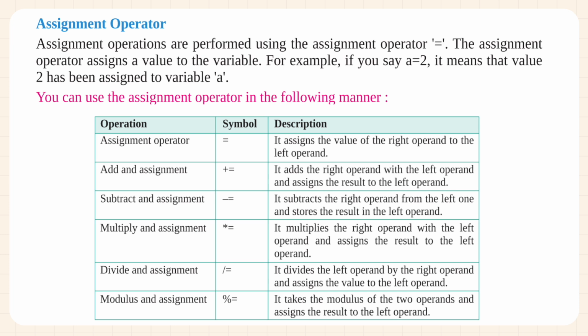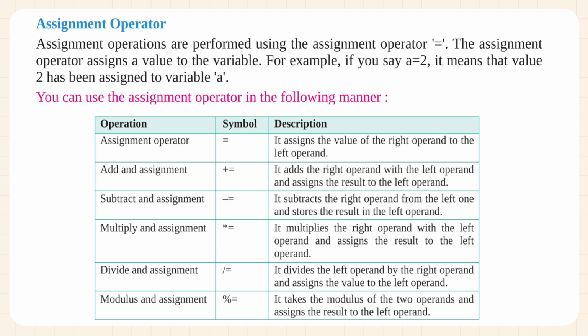Assignment operator. Assignment operations are performed using the assignment operator. The assignment operator assigns a value to the variable. For example, if you say a is equal to 2, it means that value 2 has been assigned to variable a. You can use the assignment operator in the following manner. Operation, symbol, description. Assignment operator, is equal to. It assigns the value of the right operand to the left operand.